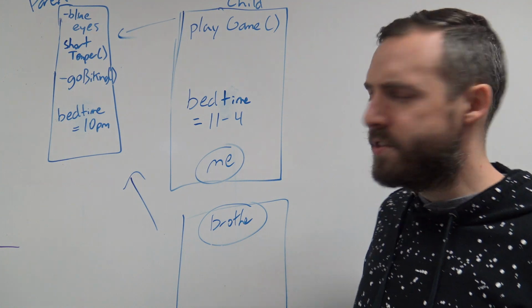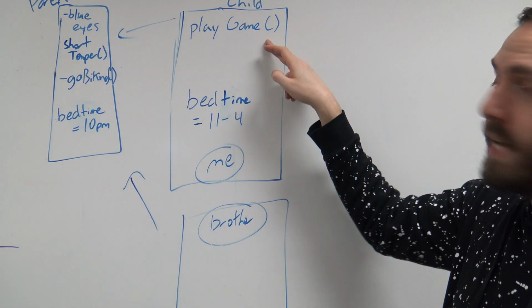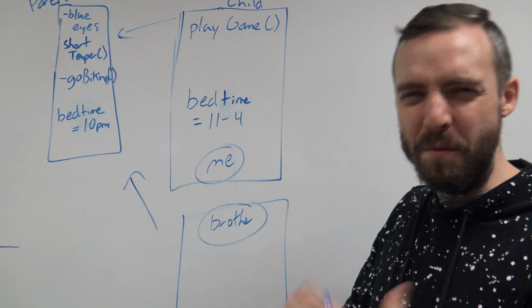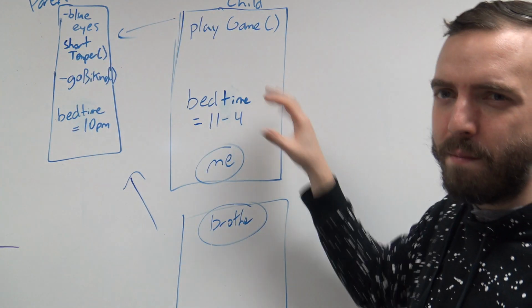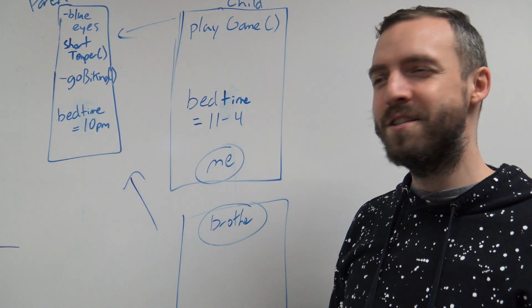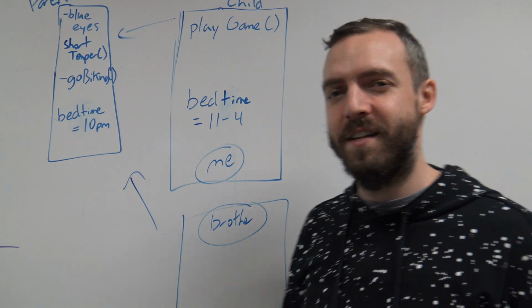Without limiting ourselves to everyone just being a clone of everything else, we can always implement our own custom behaviors. We can override attributes and behaviors. We can still be independent individuals. We get the best of both worlds. We get to learn from and borrow from the parent while also being our own unique snowflake selves. I'll teach you more about the unique language implementations of it in the following videos.